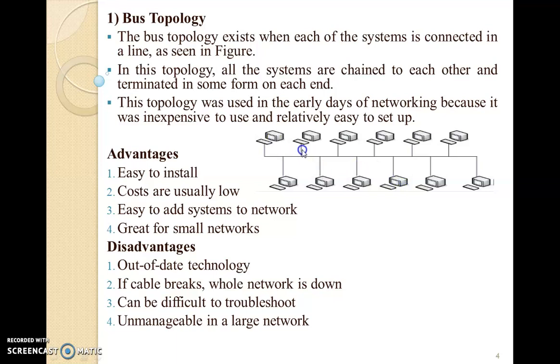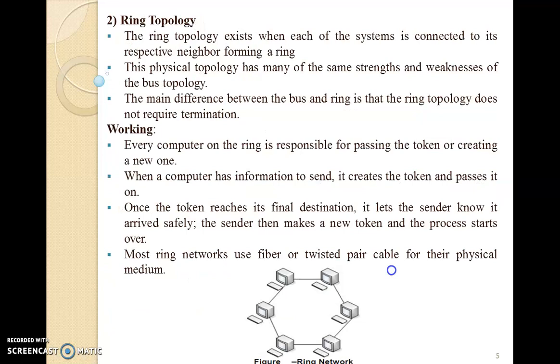If this system breaks, then all the rest of the systems collapse. Due to this, it is very difficult to troubleshoot where the problem appears, and it is unmanageable for large networks. So these are the advantages and disadvantages of bus topology.